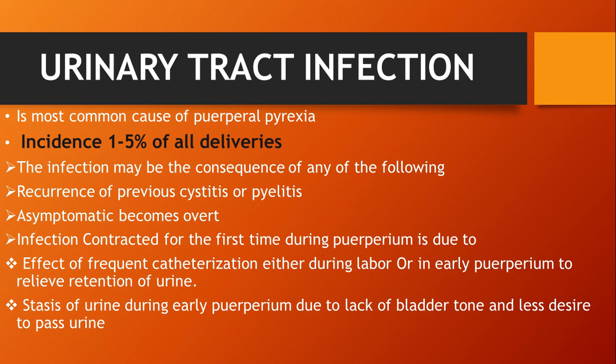And then next is infection contracted for the first time during the puerperium, which is due to the effect of frequent catheterization, either during labor or in the early puerperium, to relieve retention of urine. So what are the causes?